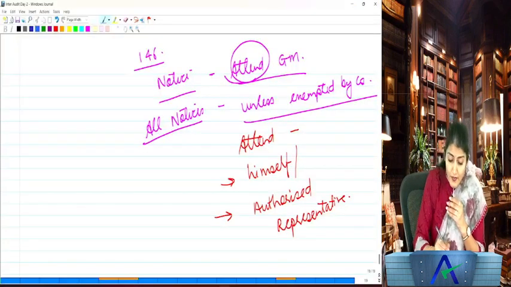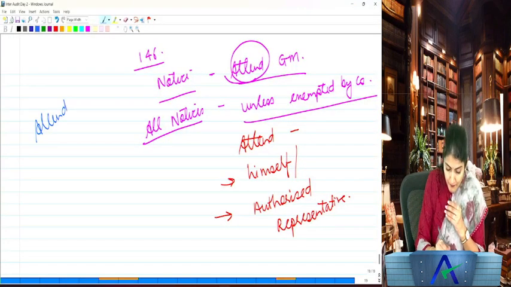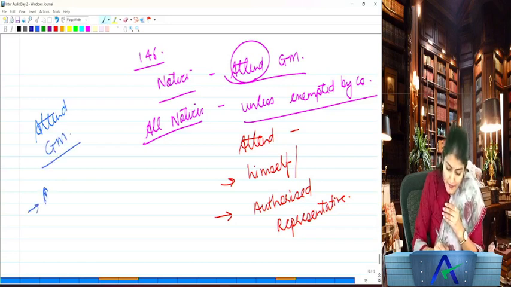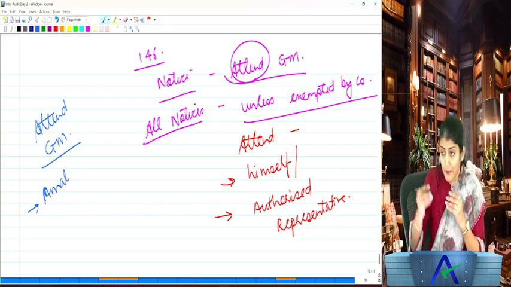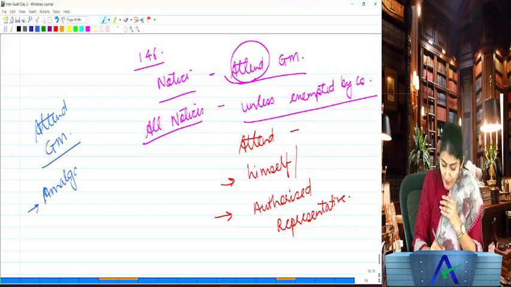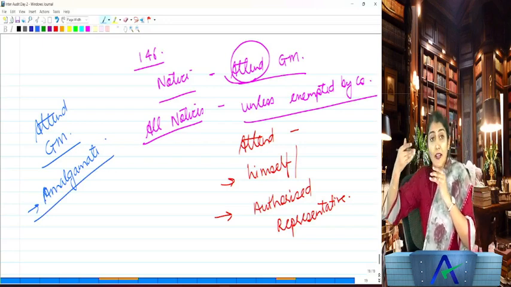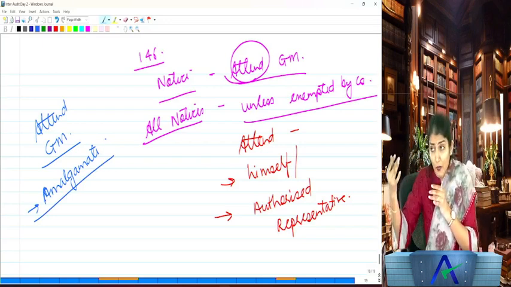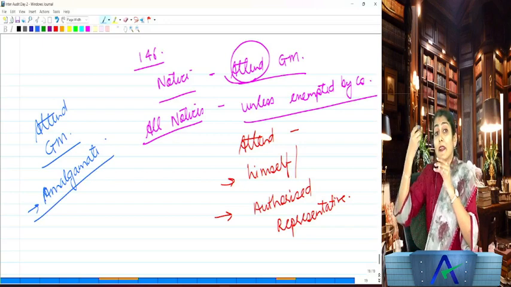So now say the auditor is attending the general meeting, and in the general meeting the shareholders are discussing whether they should amalgamate or merge with another company or not. That is what is being discussed at the meeting of the shareholders. Can the auditor participate in this discussion?